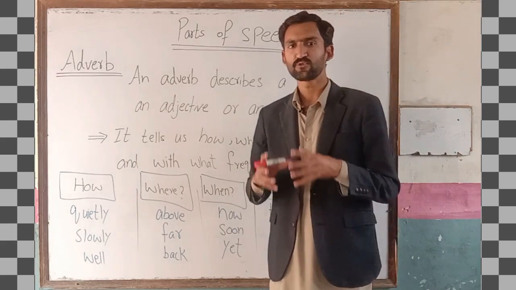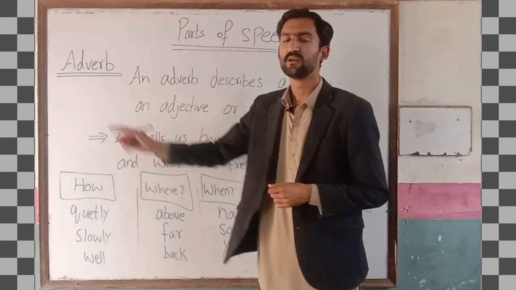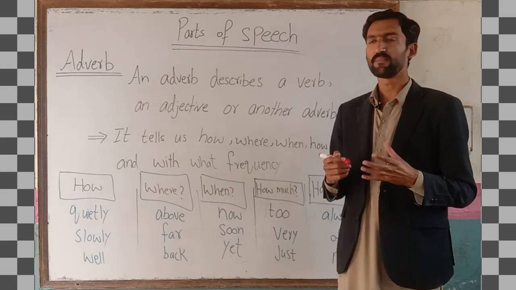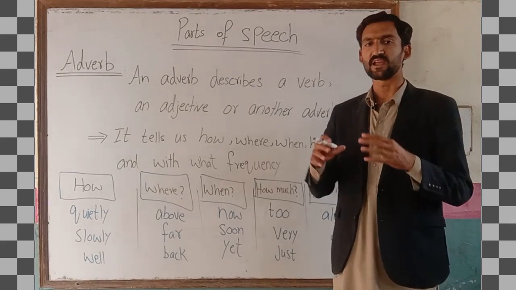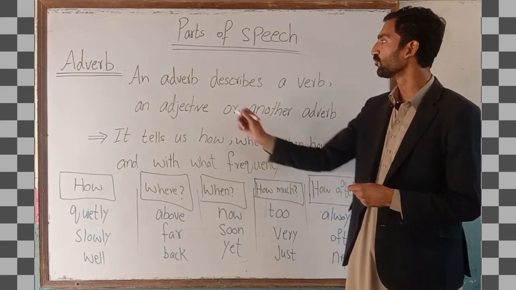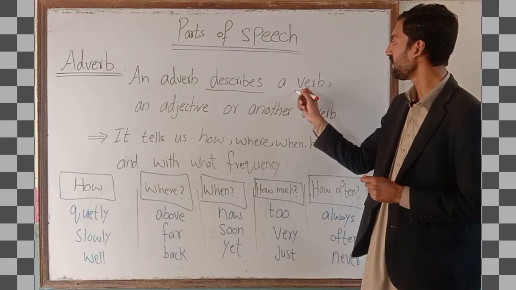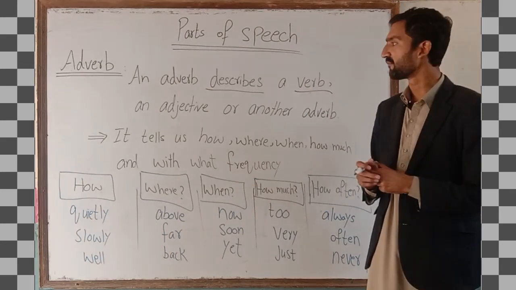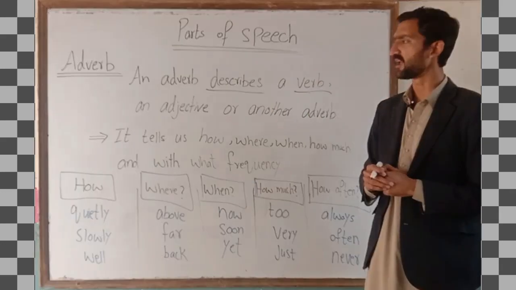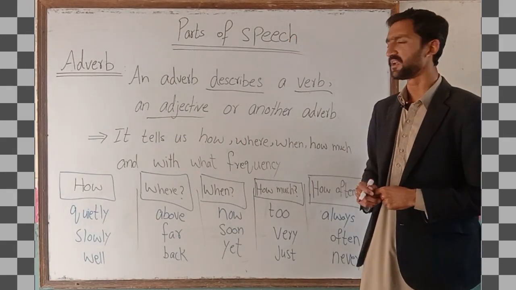As far as today's part of speech is concerned, it is about adverb. And what is an adverb? An adverb, like another part of speech, is a word which is used to describe a verb. After that, it also describes a certain adjective.